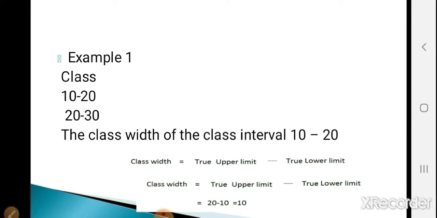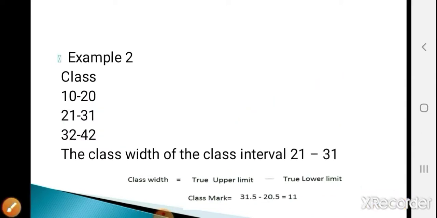For finding the class width, we need the classes in exclusive form only. The given classes are already in exclusive form, so no need to convert. The formula for calculating class width is true upper limit minus true lower limit. So here the upper limit is 20 and the lower limit is 10. So 20 minus 10 is equal to 10. So this is the class width value, 10. Now see the next example.